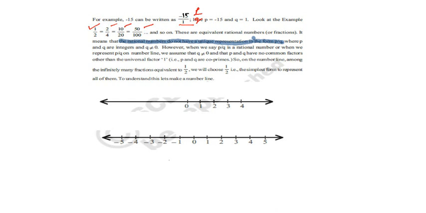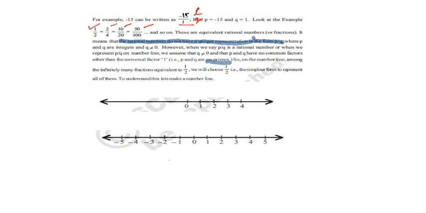Here, how can we represent P by Q? That means a rational number on the number line. For that example, we assume a rational number where the denominator Q is not equal to 0 and P and Q have no common factors. That means they are co-primes.